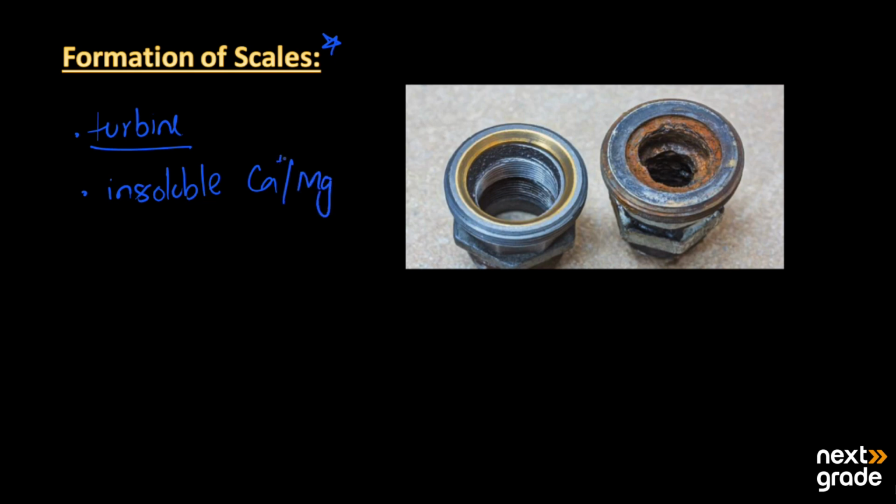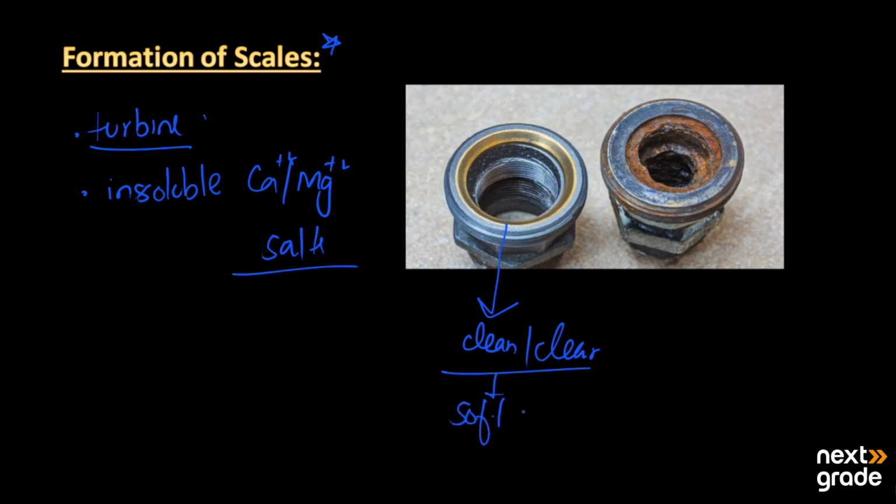These calcium and magnesium salts start to deposit on the surface of the turbines and make these types of scales. Here you can see there is no scale production and it is clean and clear because here we use soft water. On the other hand, when hard water runs through this, it will form scales inside and will not work well. So this is also a main disadvantage of hard water.